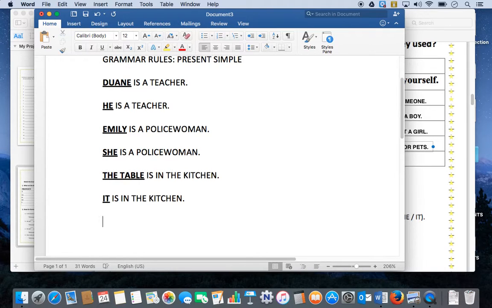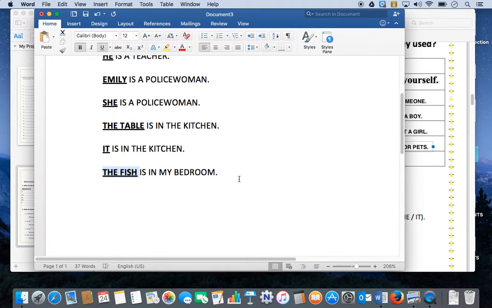Now here we have, when we're talking about pets or animals, for example, let's think of a fish. Maybe you have a goldfish that's sitting in your kitchen, or in your bedroom. The fish is in my bedroom. Here the fish is the noun that we're looking at.